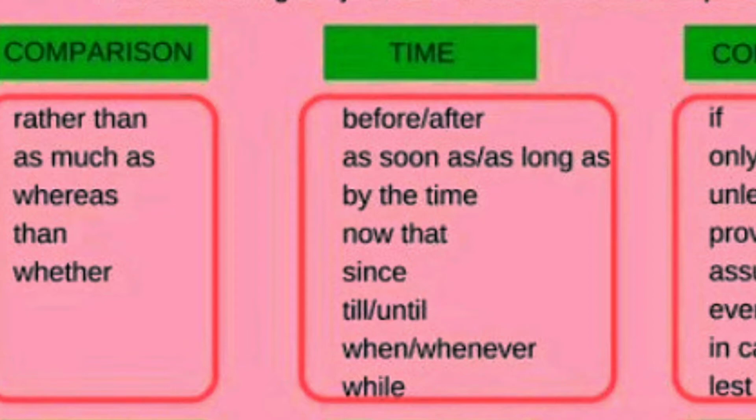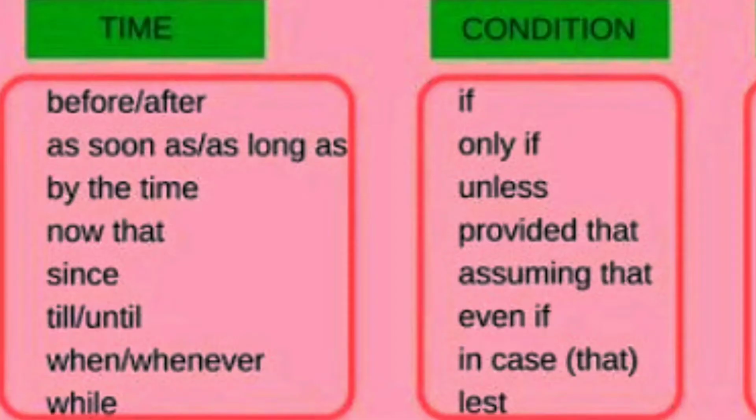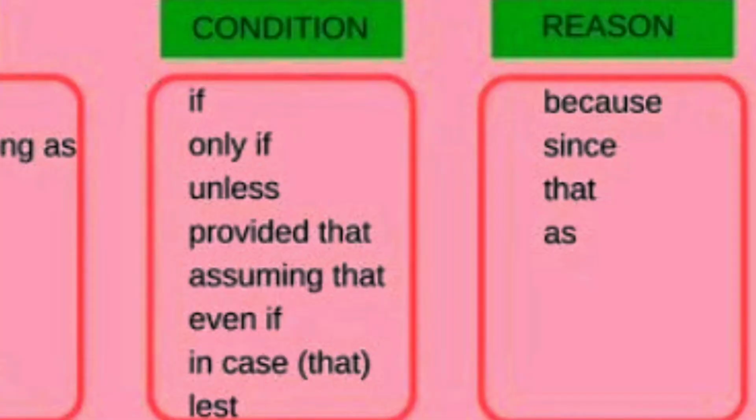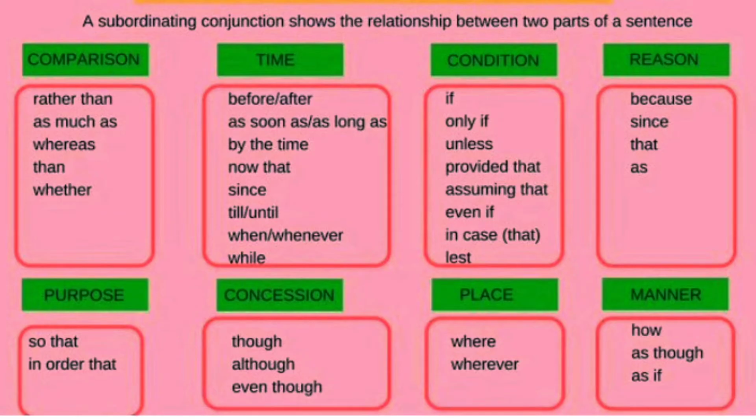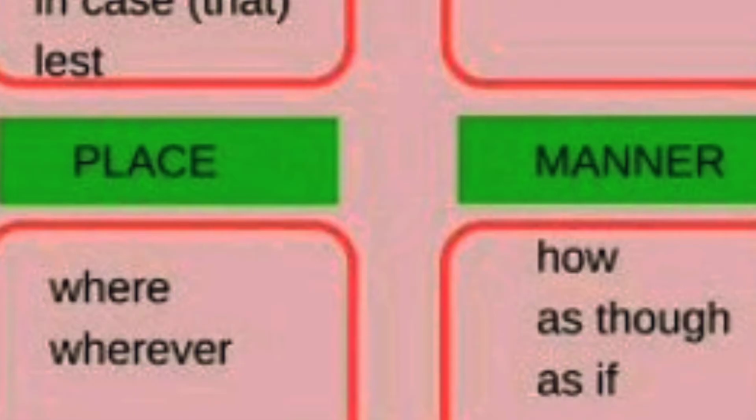For showing the condition, we use if, only if, unless, provided that, assuming that, even if, in case, lest. For showing reason, we can use because, since, that, as. Purpose, we use so that, in order that. For showing the concession, we use though, although, even though. And for showing place, we use where, wherever. For manner, we use how, as though, as if.